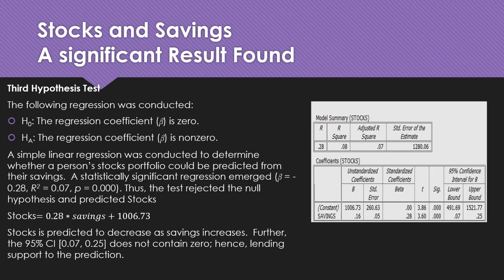In order to predict stocks from savings, we use the following formula. Stocks equals 0.28 times savings plus 1006.73. In support of the prediction, the 95% confidence interval was 0.07 and 0.25, contains no zero.